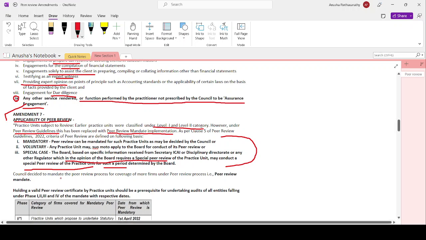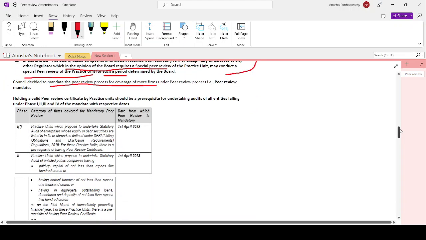Now the council decided to mandate the peer review process for the coverage of more number of firms, that is the peer review mandate. Now, holding a valid peer review certificate is mandatory. It should be a prerequisite for undertaking the audits of all entities falling under 1, 2, 3, and 4. We have 1, 2, 3, and 4 phases, and for covering these entities' audits, you have to hold a valid peer review certificate. That is a prerequisite.